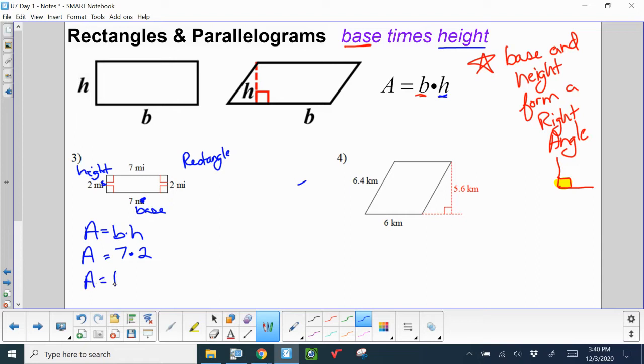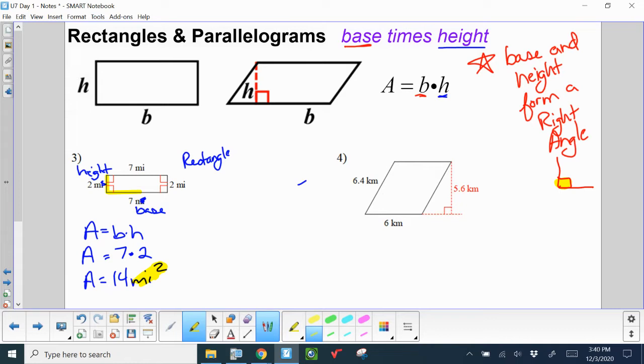And that gets me 14 miles squared. The unit is miles, and for area they are always squared units. Once again, we knew that the base was 7 and the height was 2 because they form a right angle.